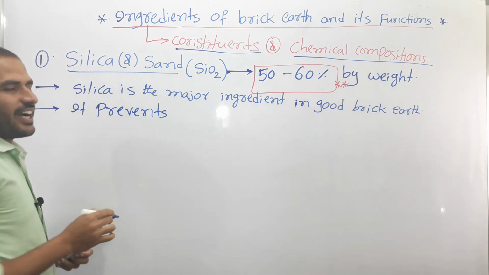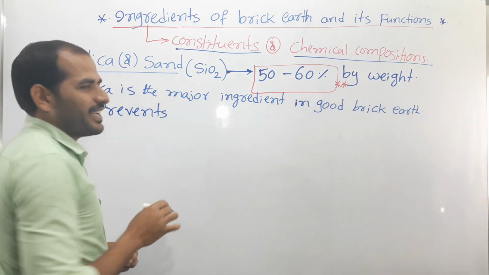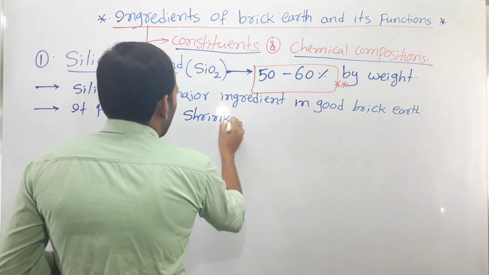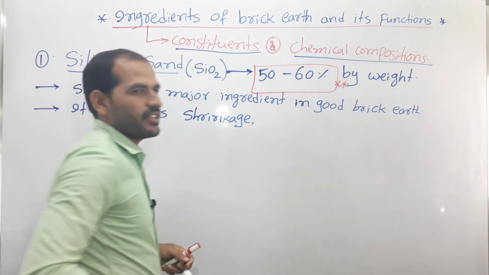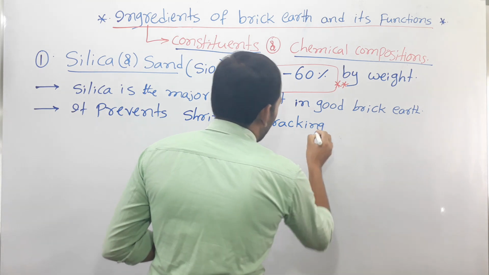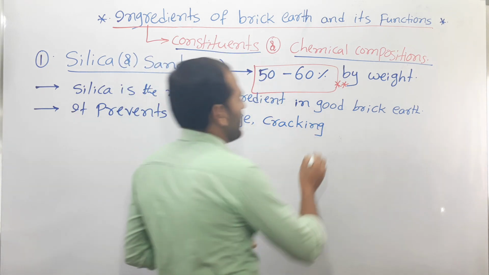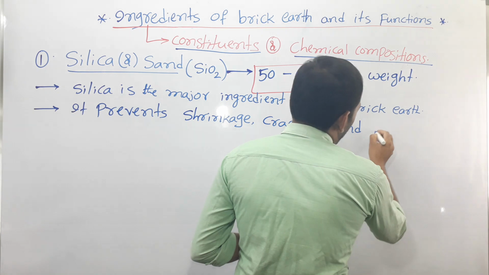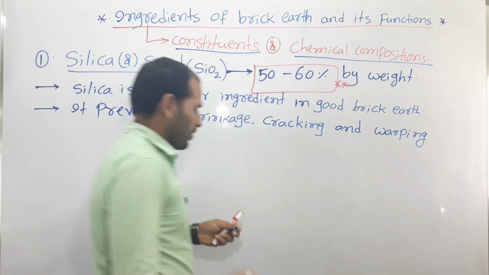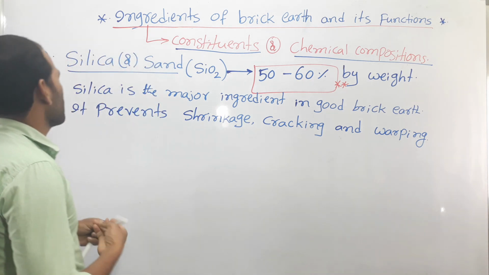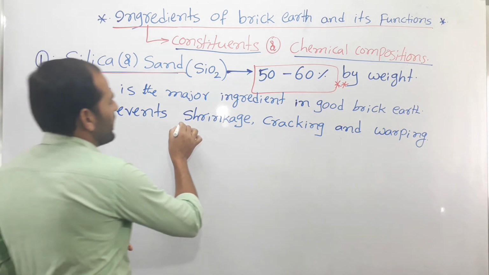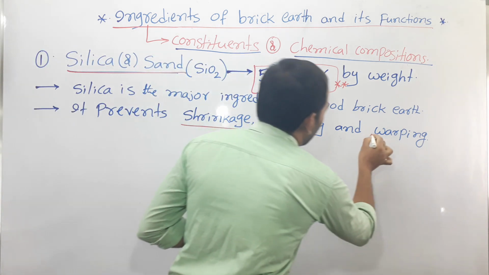The function of silica is that it prevents shrinkage, cracking and warping.